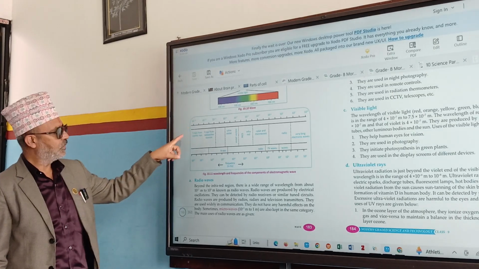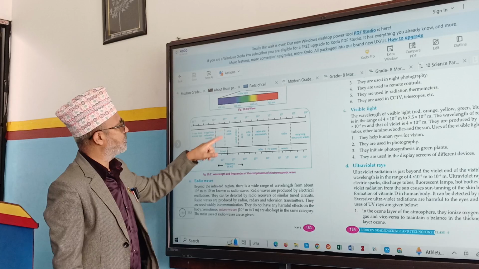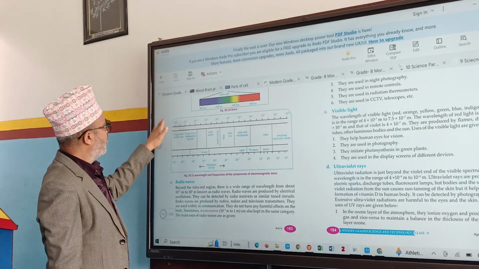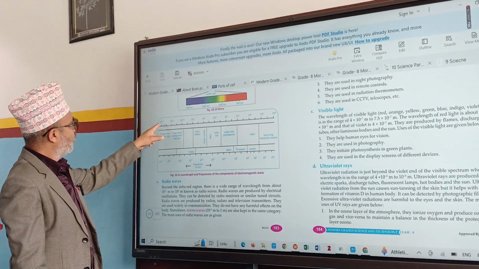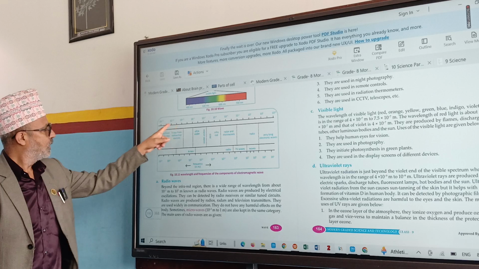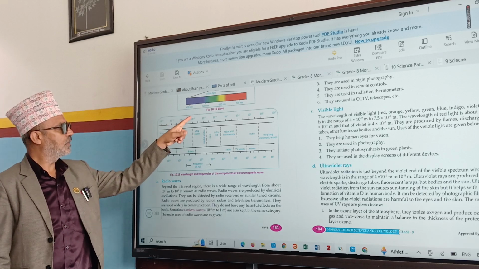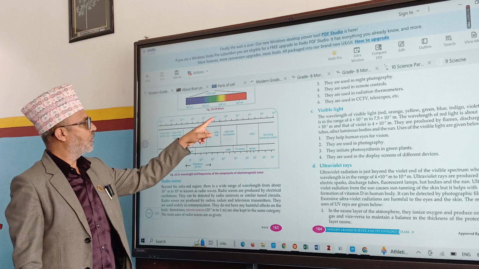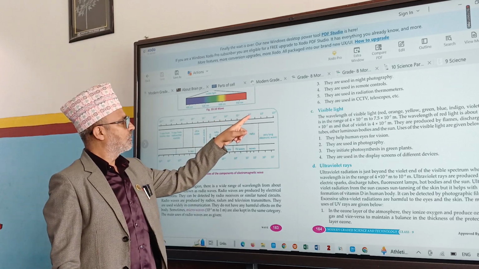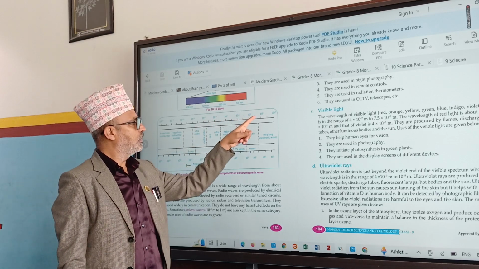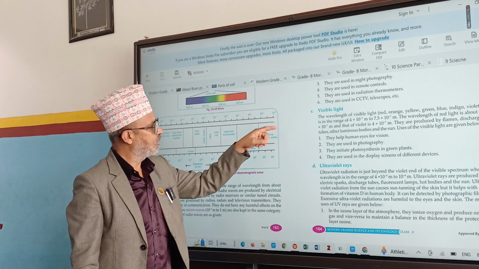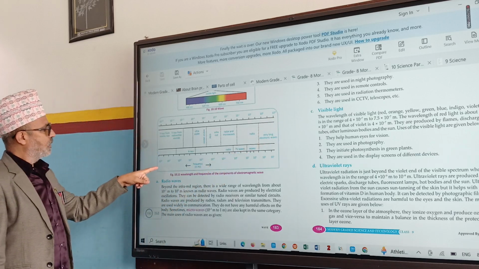So they are inversely proportional to each other. If you go from left to right, wavelength increases: 10 to the power minus 15, minus 13, minus 11, minus 7, minus 5, minus 1, 3, 5, 10. And here, what is here?